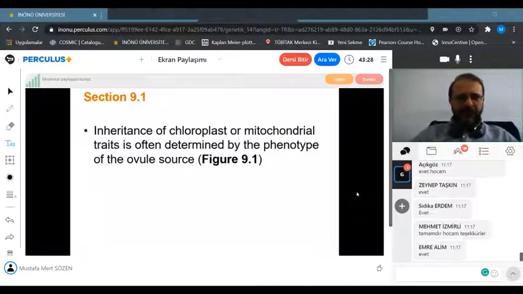Inheritance of chloroplast and mitochondrial traits is often determined by the phenotype of the ovule source. That's another important point you have to notice. We acquire our mitochondria only from our mothers. We don't get any mitochondria from our fathers, even though sperms have a lot of mitochondria. They do not give them to the zygote.